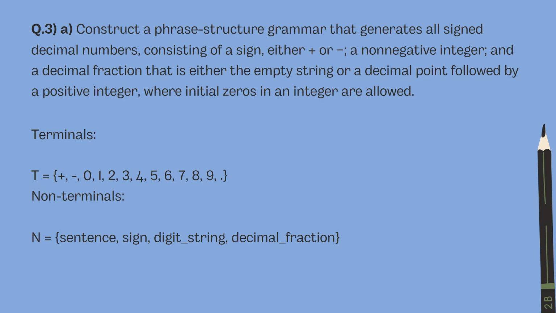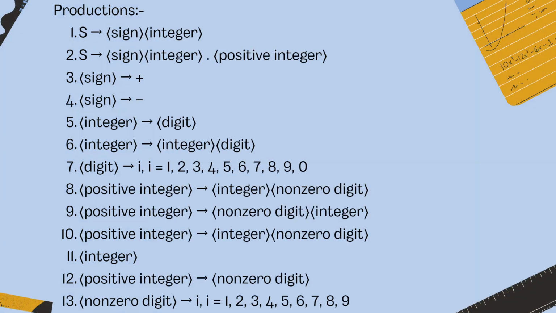For this we have terminals. The terminals can be given as a set of either plus or minus and numbers from 0 to 9. In the non-terminals we have the set of sentence, sign, digit string and decimal fraction. We are going to derive the production rules: sentence given as sign, integer, decimal, positive integer. Sign can be given as either positive or negative.